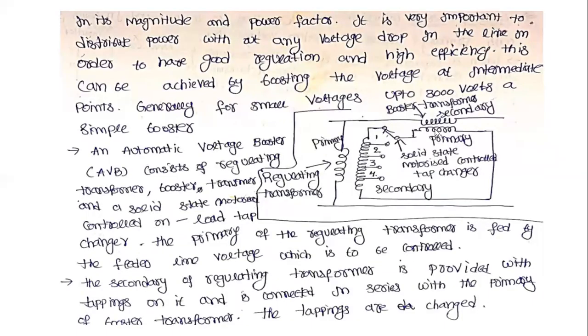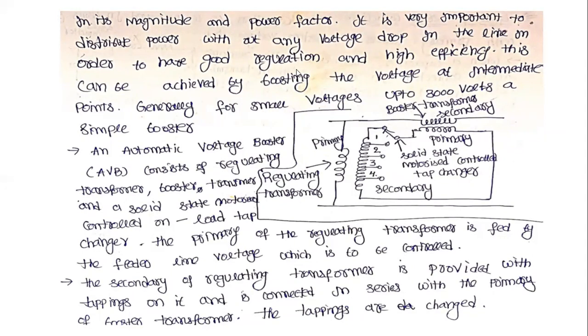Okay, this is the circuit diagram for that automatic voltage booster. This is the boosting transformer. In that case, we are using the boosting transformer that will be connected to the regulating transformer. In that regulating transformer, we are using a number of tappings. The magnitude and the power factor are very important to decide the power without any voltage drops in the line in order to have good regulation.